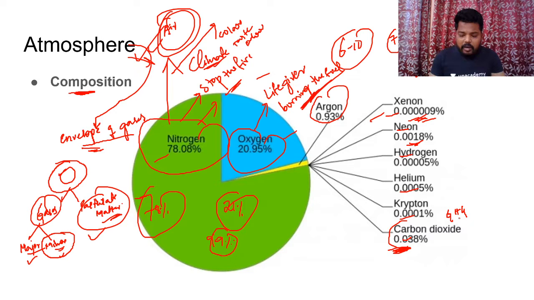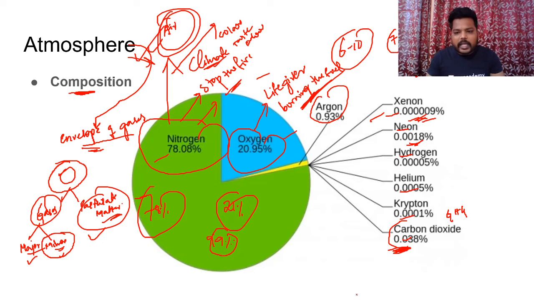Many people think that carbon dioxide is a greenhouse gas, so it is a negative gas, but it's not true. Carbon dioxide acts as a blanket. Carbon dioxide along with water vapor and some other greenhouse gases, what they do is, when the insolation falls onto the earth's surface, generally the earth tends to radiate the heat back.